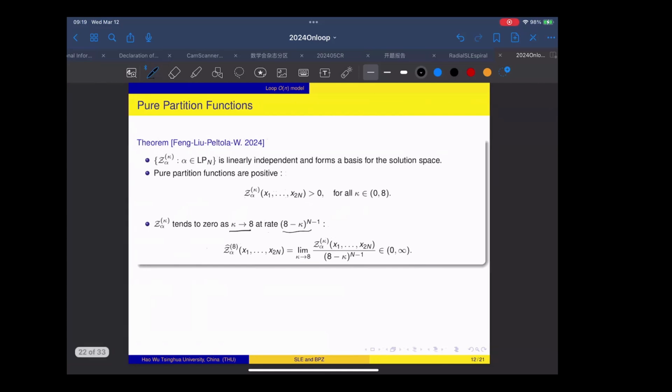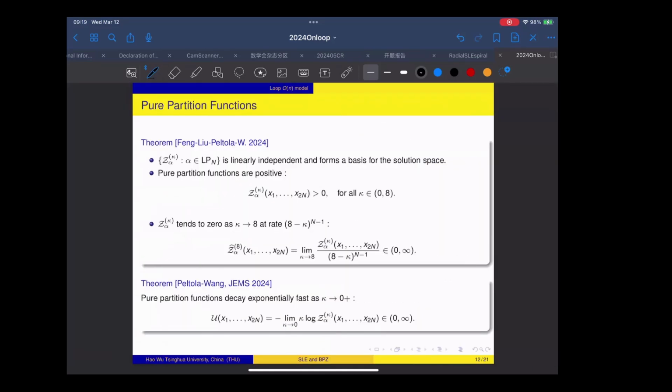And here I also want to mention another conclusion in this story, not by me but by my good friends. Eveliina Peltola and Yilin Wang also proved that when kappa goes to 0, this collection of pure partition functions will decay exponentially fast. So here we have a pretty complete picture. For kappa between 0 and 8, they are always positive. When kappa approaches 8, they become 0 at a polynomial rate. And when kappa approaches 0, they decay to 0 at an exponential rate.